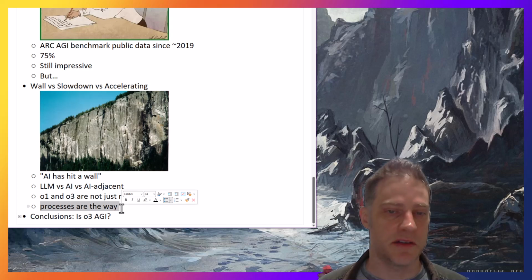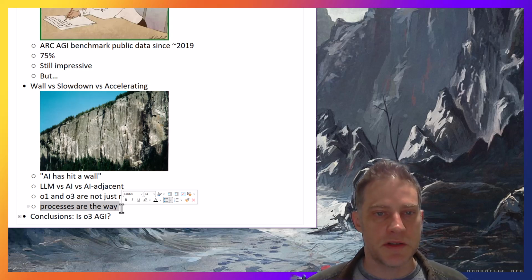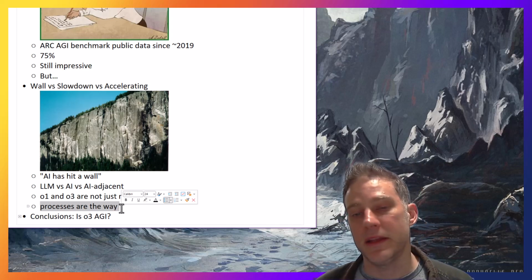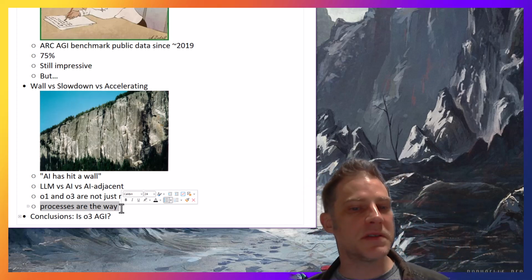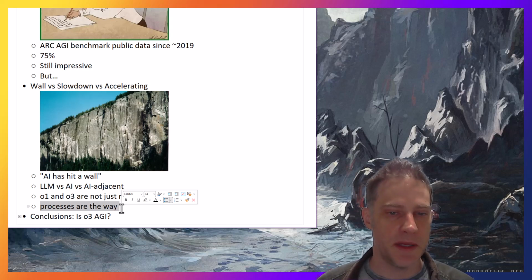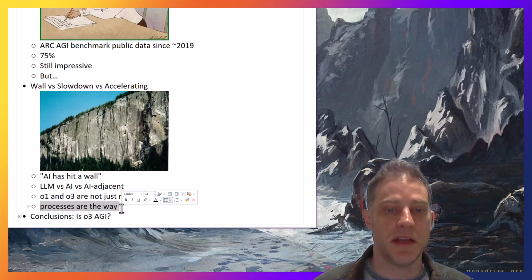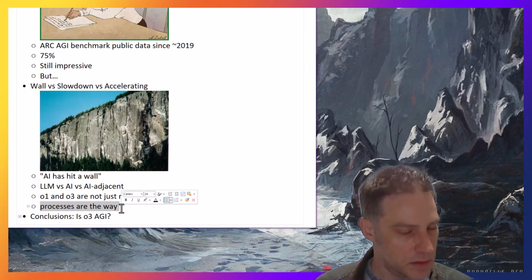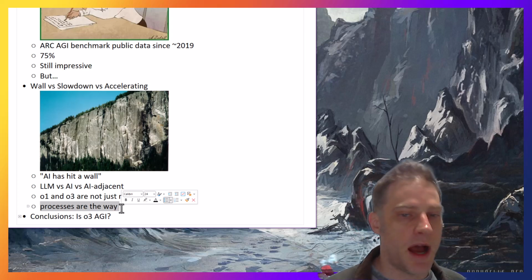And to be honest, processes are the way. And by processes, I mean putting the LLMs within a more complicated process than just chain of thought. There is so much room to grow there. So in that way, I wouldn't say AI has hit a wall, and I think there's a lot of room to potentially even accelerate or to keep some sort of significant pace of improvement in AI with that angle. But the models themselves have slowed down significantly in their progress, and that has not changed even with this amazing result, because the way that they've done the process is where they've gotten all the results.